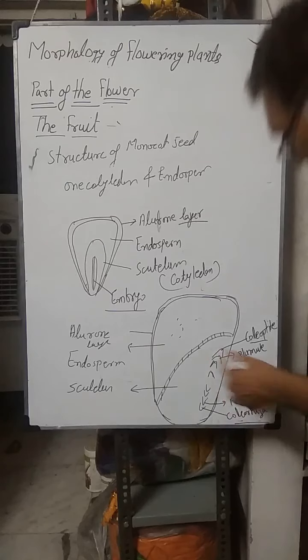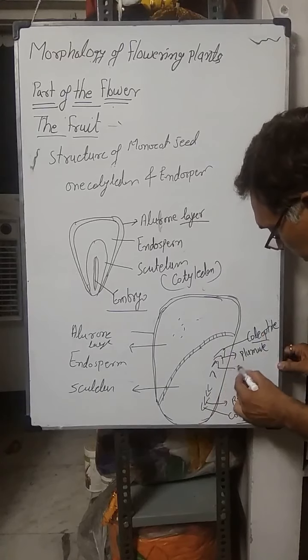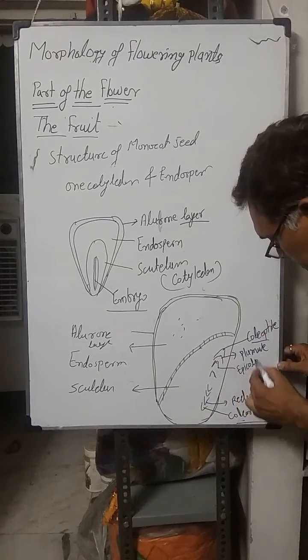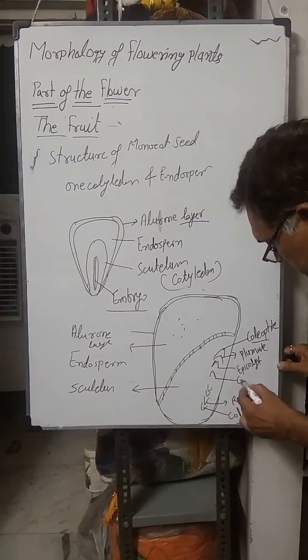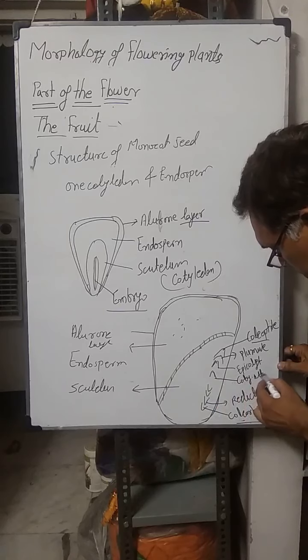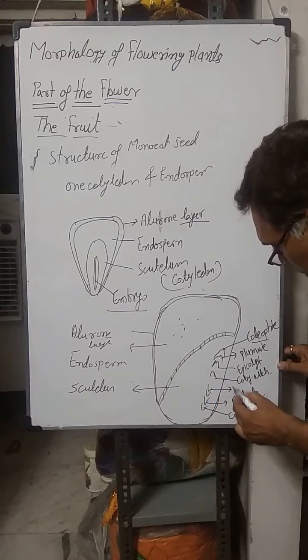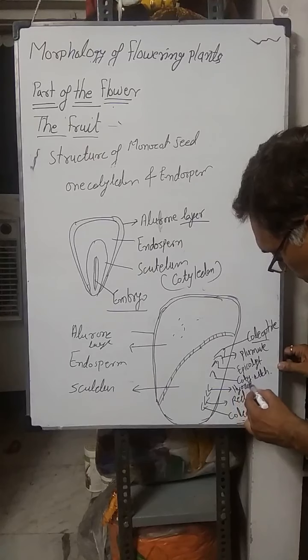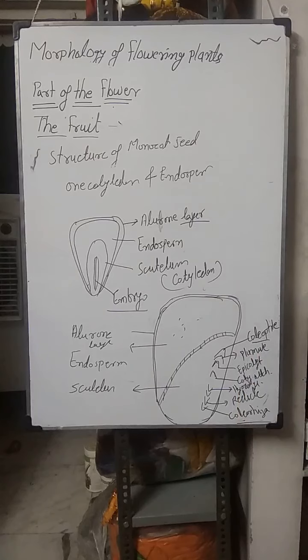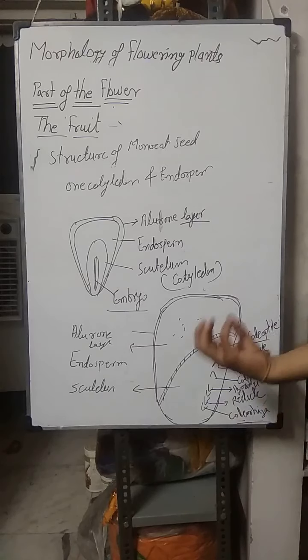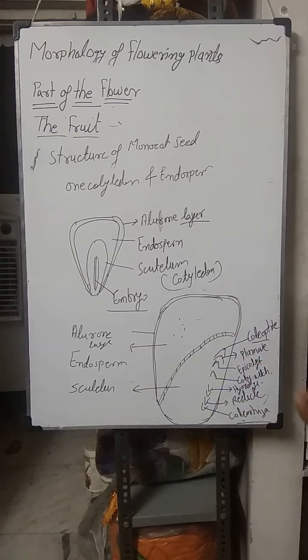Then we have, just below the plumule, the epicotyl and cotyledon attachment, and then the hypocotyl. So all these other portions are present as in the dicot embryo, but two more structures are there. The upper portion is the coleoptile, which protects the meristematic tissue present in the plumule, and lowermost is the coleorhiza, which also protects the meristematic tissue of the radicle.